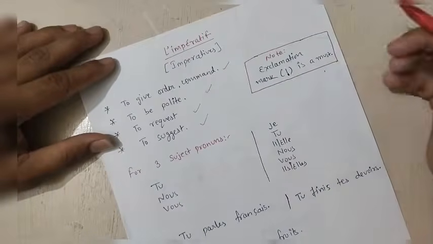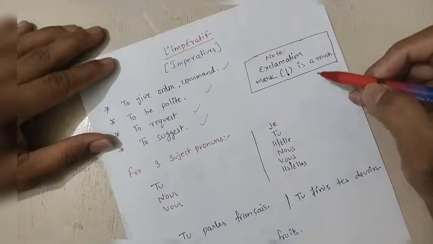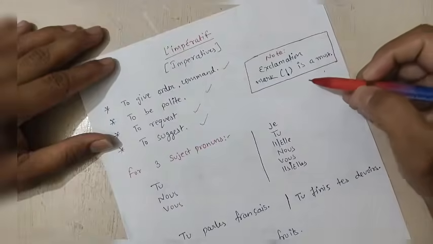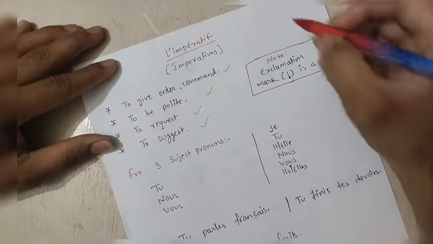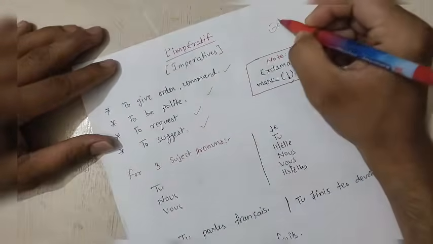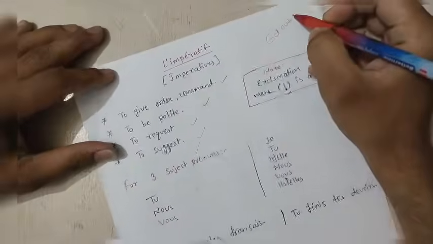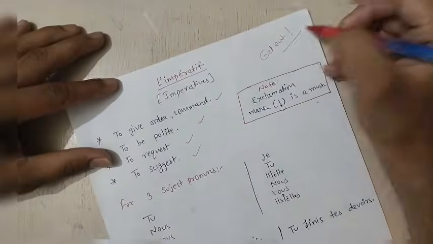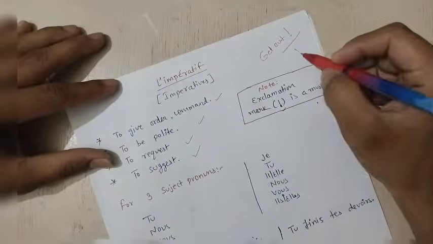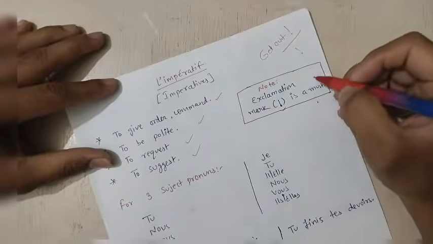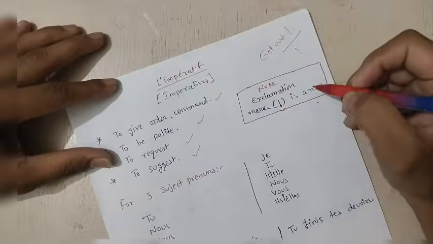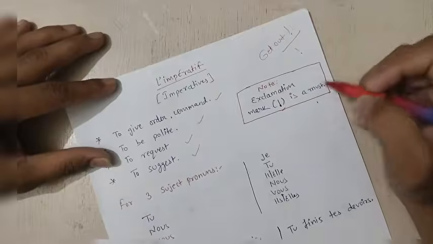And whenever we are framing any sentence, it is a must that you put an exclamation mark at the end. Imperatives, like when you say get out, or don't do this, always put an exclamation mark at the end of the sentence, okay? So the exclamation mark is a must, we have to put it in the sentence. It should always be there.